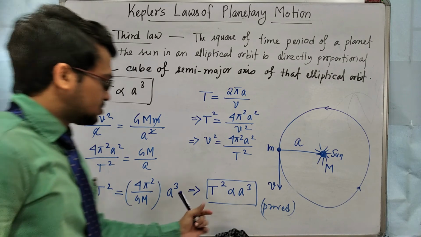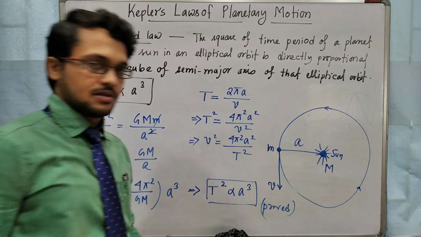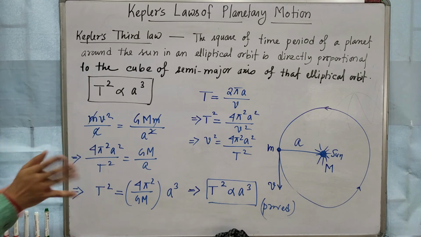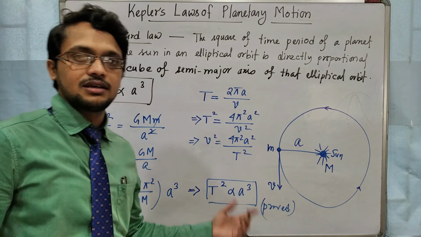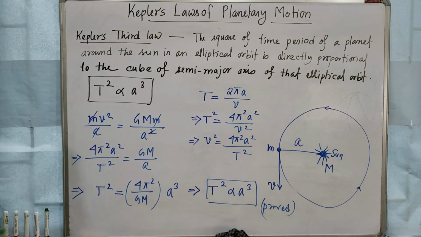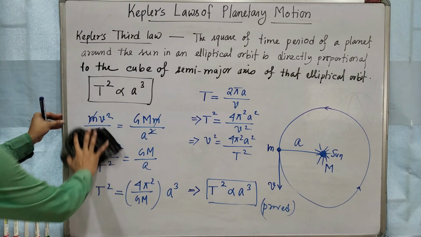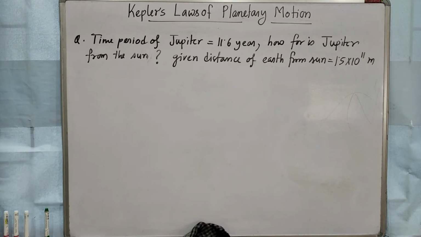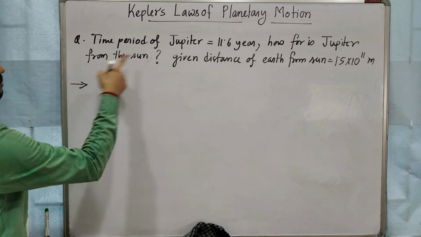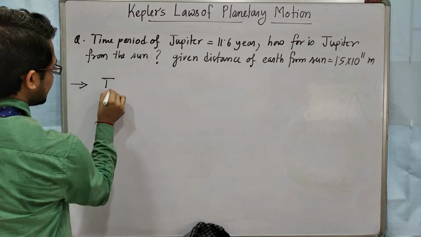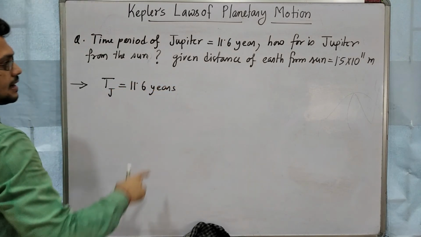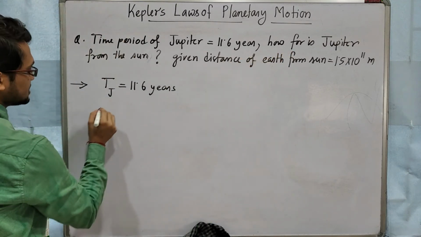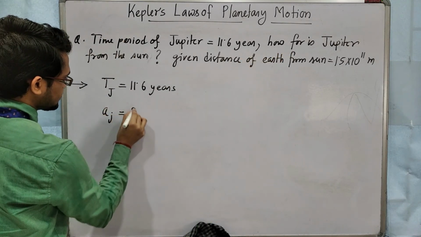Clear? Now I am showing one or two numericals related to this formula. Okay. So this is the basic theoretical part of Kepler's laws of planetary motion. Now I am showing one or two numericals related to T square proportional to a cube. Okay. So students, this is the first numerical. The time period of Jupiter is given, Tj is given 11.6 years. And how far is Jupiter from the sun? That means we have to find Aj.